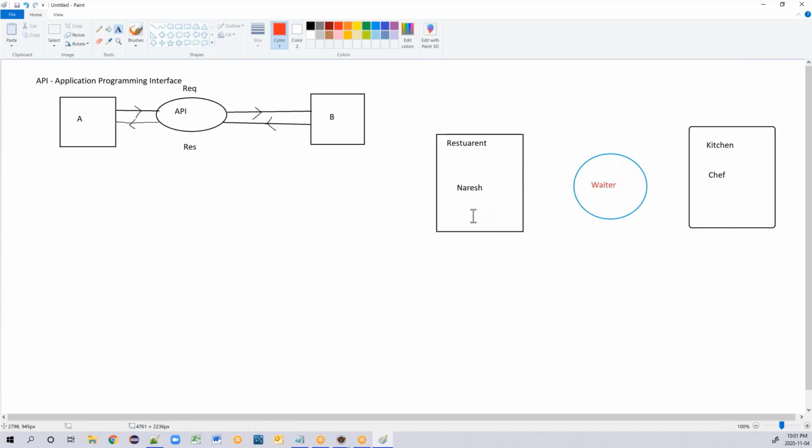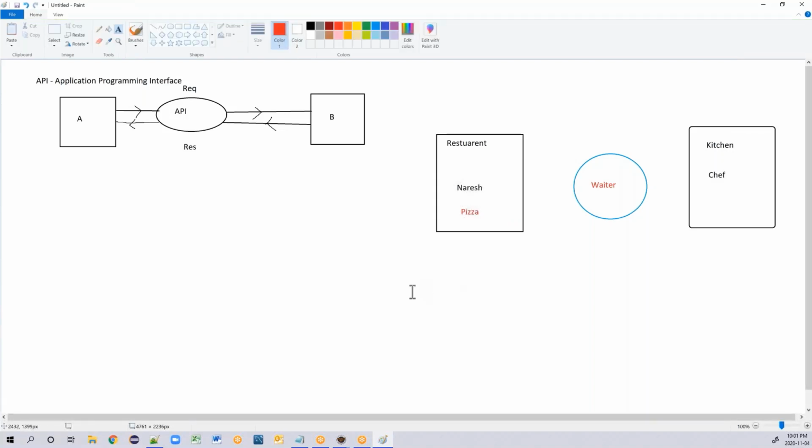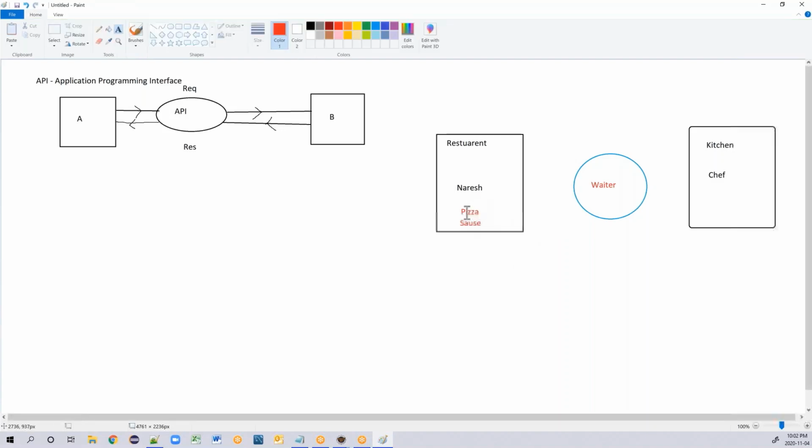I'm going to order some food, let's say pizza, and along with the pizza some kind of sauce, like a garlic creamy sauce. I give my request to the waiter.